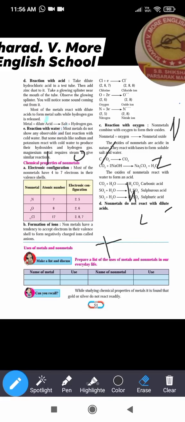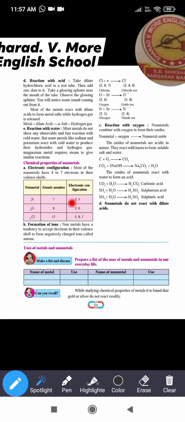Okay, now its electronic configuration. Generally the non-metals have 4 to 7 electrons in their valence shells, means in the outermost shells. For example, nitrogen, its electronic configuration is 2, 5.